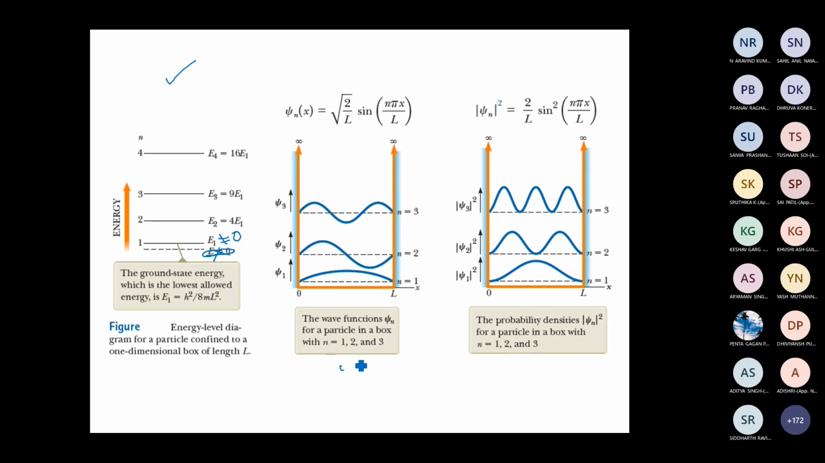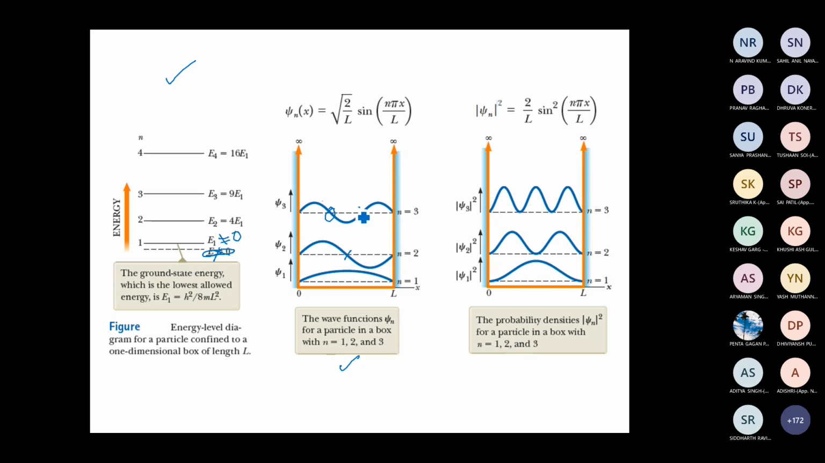The second plot gives the plot of the wave function. We know that psi n of x is equal to square root of 2 by L sin n pi x by L. If I put n equal to 1, I get the wave function for the ground state. If I put n equal to 2, I get the first excited state, and n equal to 3 gives the second excited state. The ground state wave function will look like this. The first excited state wave function psi 2 will look like this, with one node. Psi 3, the second excited state, will look like this.